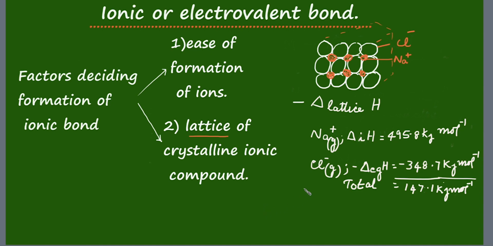It is found that for sodium chloride, the lattice enthalpy is found to be negative 788 kilojoules per mole. Huge amount of energy is released during lattice formation.